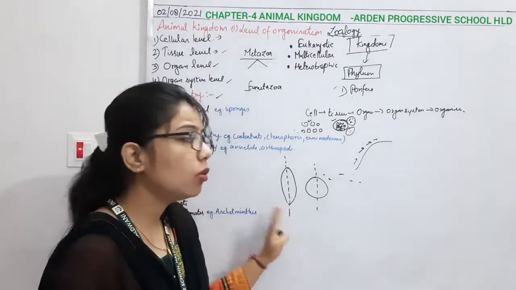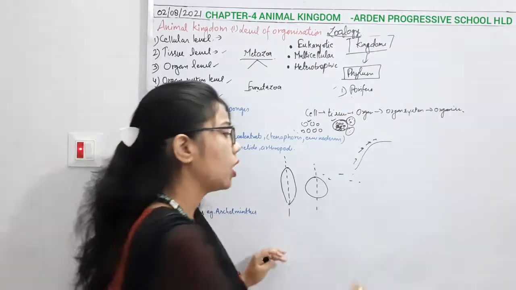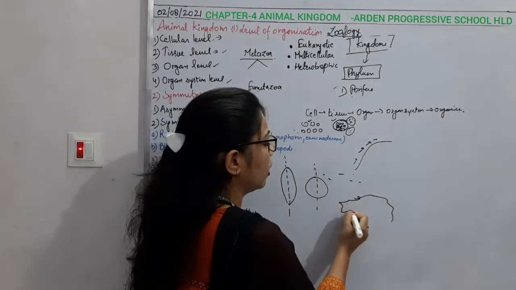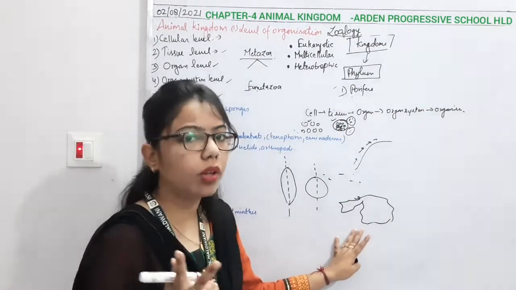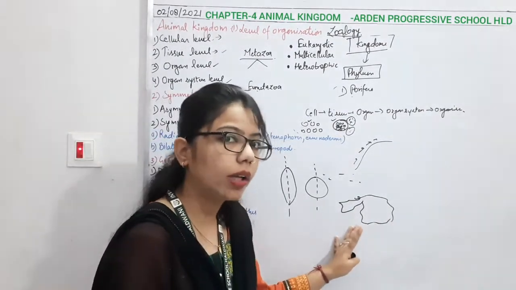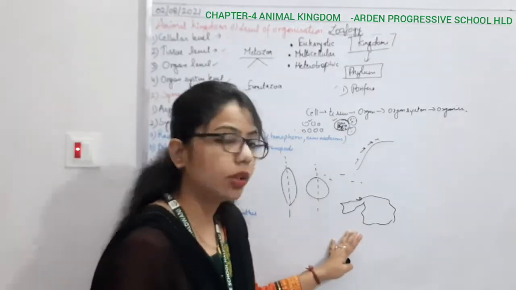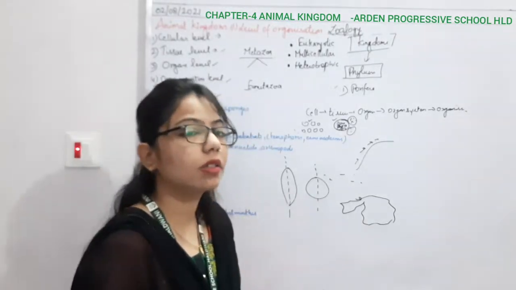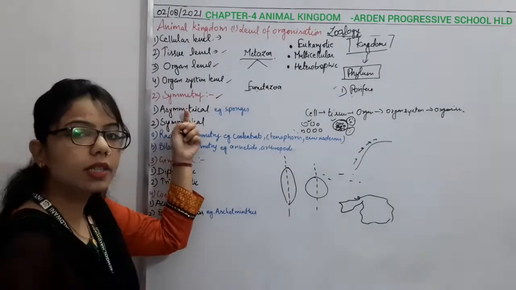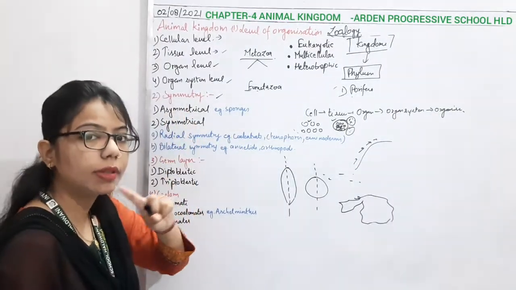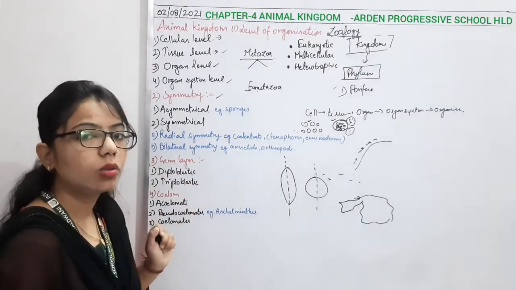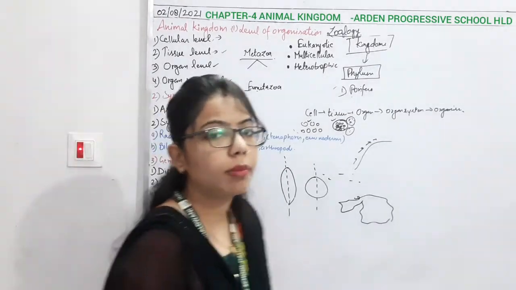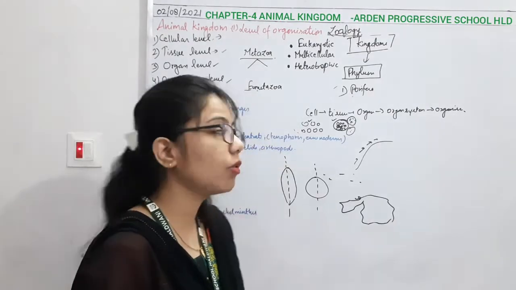But what about those bodies which do not have any proper body shape, like this one? We cannot cut this body into two equal parts. Those bodies which cannot be cut into equal parts are known as asymmetrical. A means absent, so no symmetry is possible in this case. An example of asymmetrical animals is sponges.